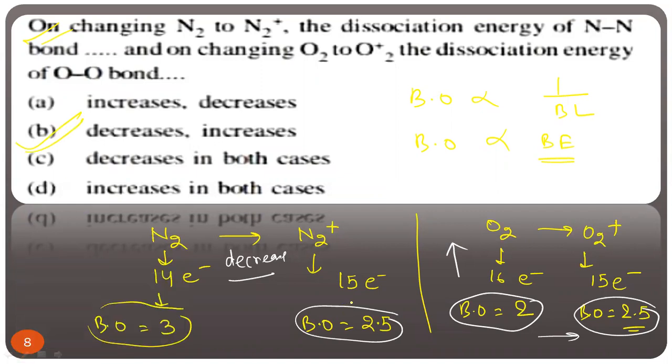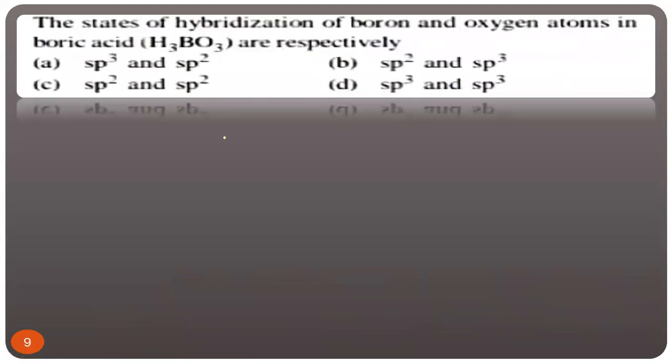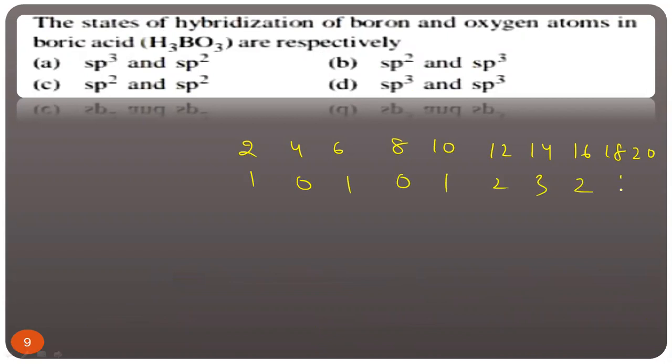Clear? I think you all are getting it. And this is a short trick. If you do not know the short trick, I'm writing one thing. Write down the table 2, 4, 6, 8, 10, 12, 14, 16, 18, 20. Now put 1, 0, 1, 0, 1, 2, 3, 2, 1, 0. Means if the total number of electrons is 14, then bond order is 3.